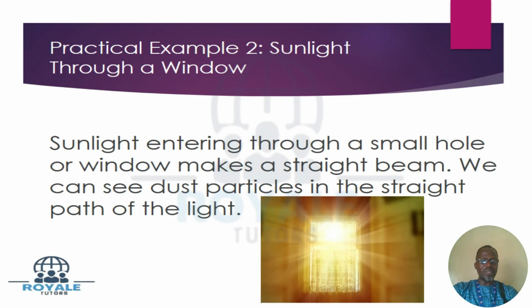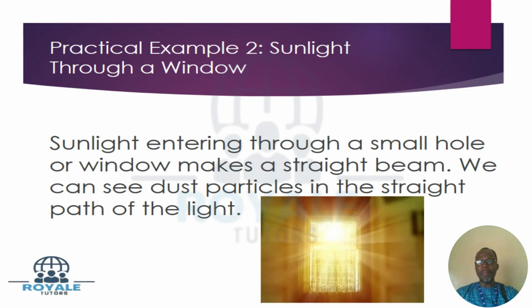You can see when the window is being opened, and you can see how the rays of the sunlight are coming into the room. So sunlight through a window is another good example to demonstrate that light travels in a straight line.